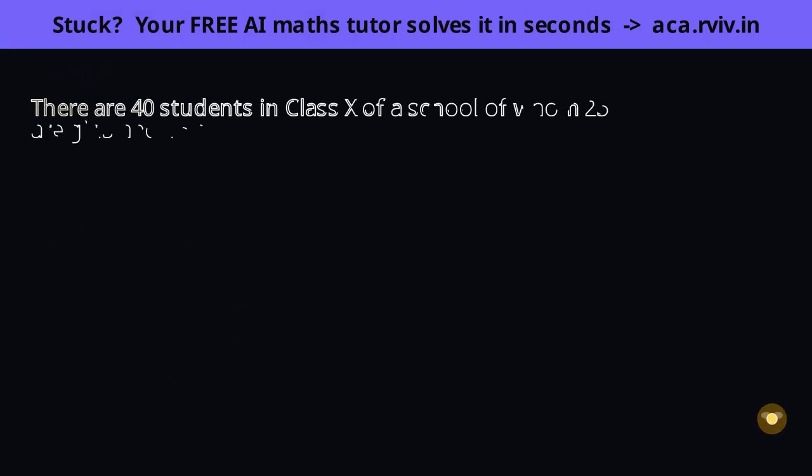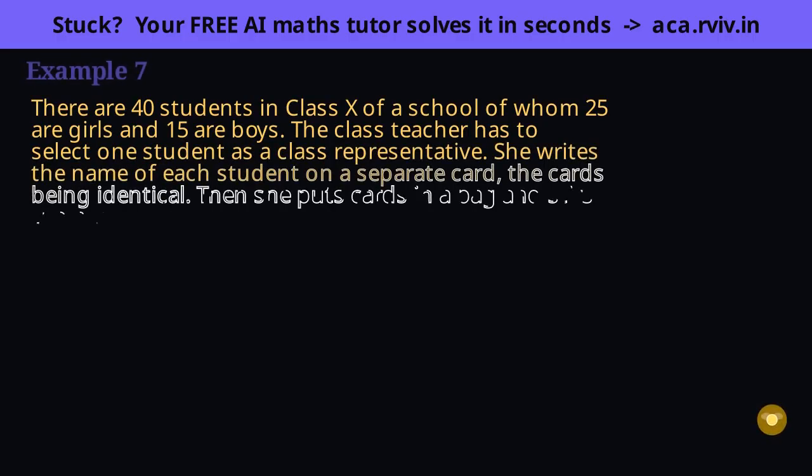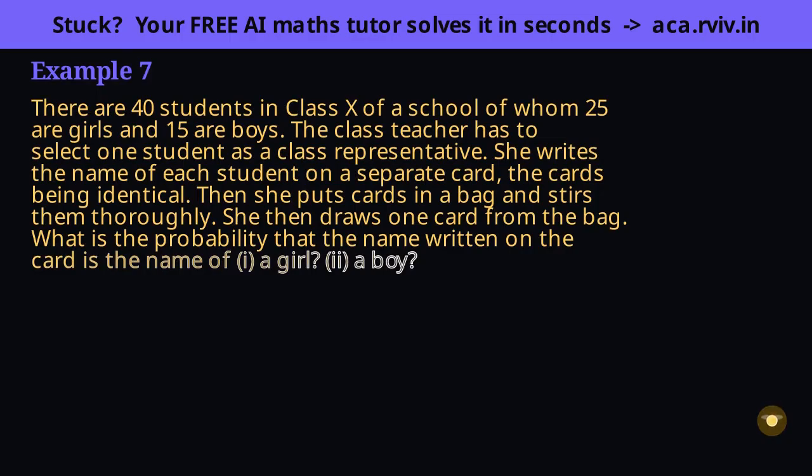One name drawn from 40, and notice how much care the teacher takes to make the cards identical and stir them, all to guarantee a fair draw. Every detail in the story is there to justify equal likelihood, identical cards so none feels different, and thorough stirring so none sits handy on top. That's what makes all 40 names equally likely. The total is 40.